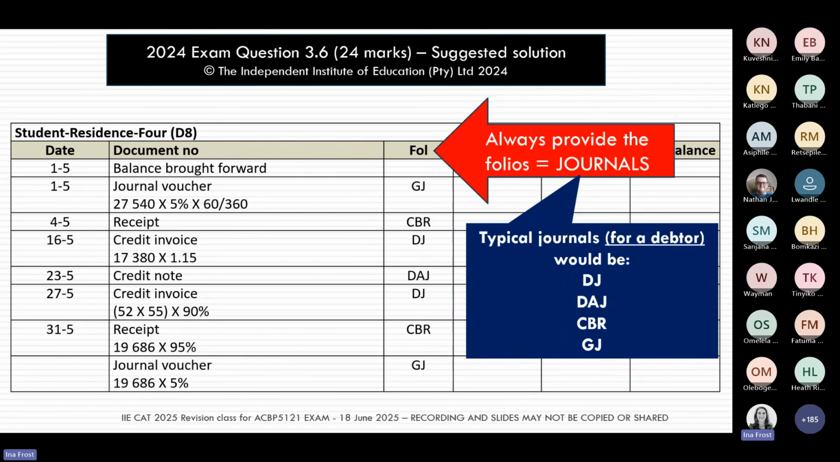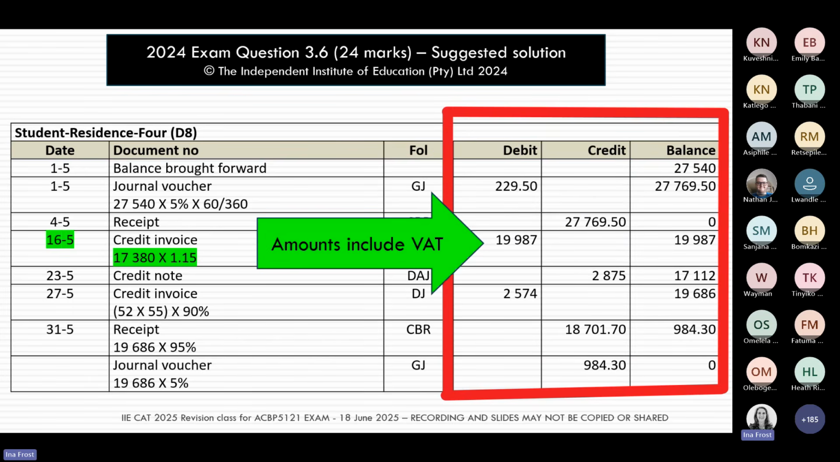So you must be able to provide these folios from your own knowledge. Then we put in the amounts, and the amount will go either in the debit or the credit column. So not in both. Your amount can only sit in one of the two columns. It will be in the debit column if it's going to increase the balance of the debtor, and in the credit column if it's going to decrease the balance of the debtor. And remember again, all of these amounts will be including VAT.